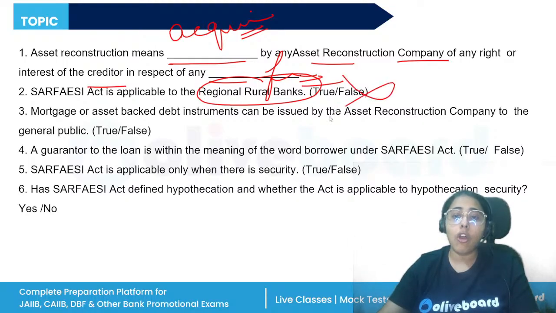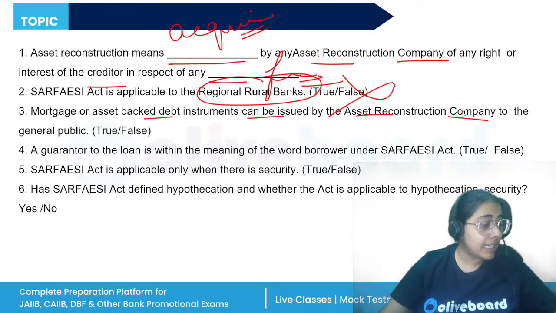It is not applicable to the RRBs. If we talk about the applicability, enforcement of the security interest is not applicable to the RRBs. Mortgage or asset backed debt instrument can be issued to the general public. No.